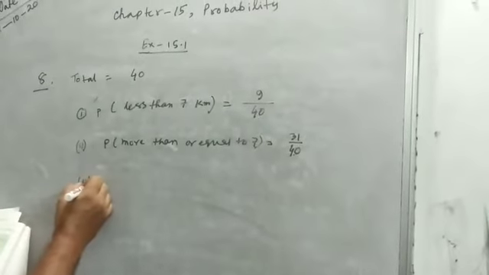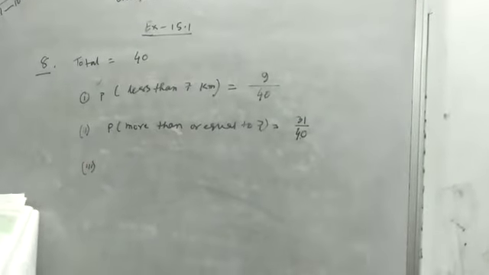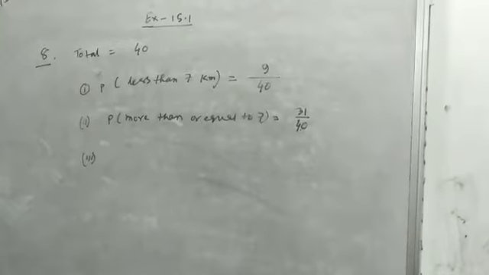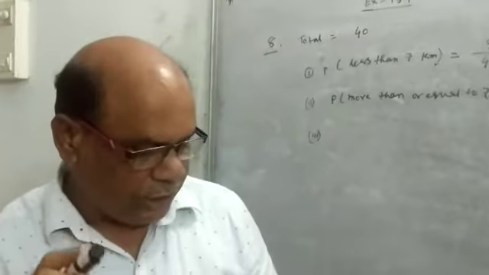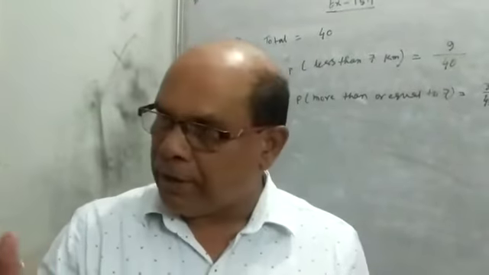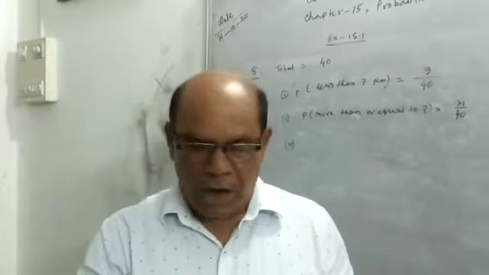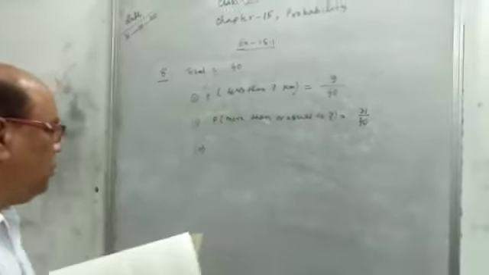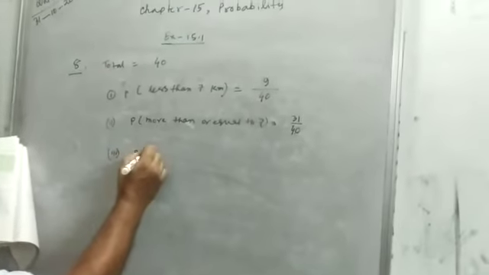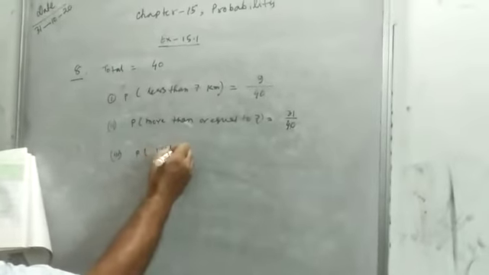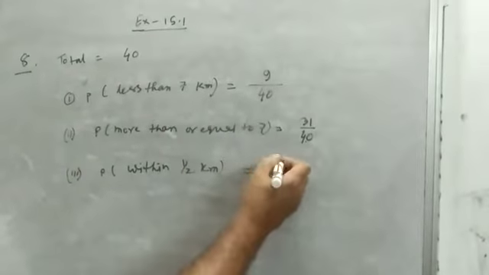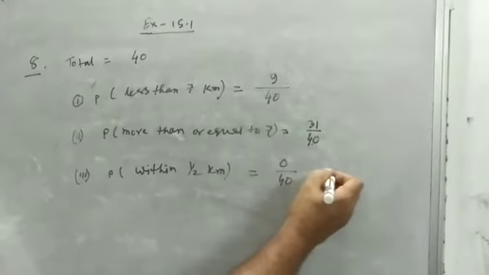Number 3 is given: within half kilometer from their places of work. If we see the data here, the minimum distance is given as 2 km. So half kilometer is not there. Then it is called an impossible event. The data is not there. So for number 3, probability within half kilometer: no data means 0, so 0 by 40. So the answer is 0.